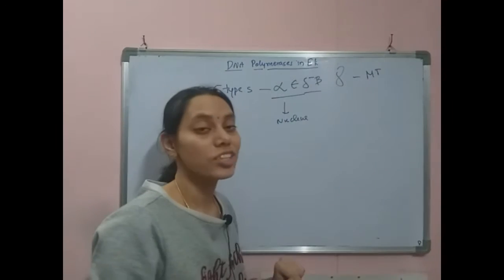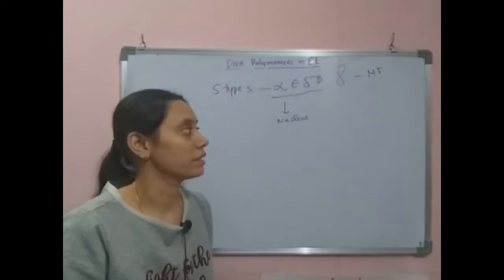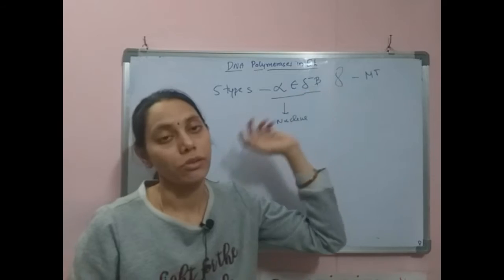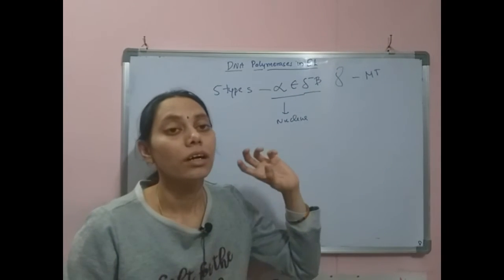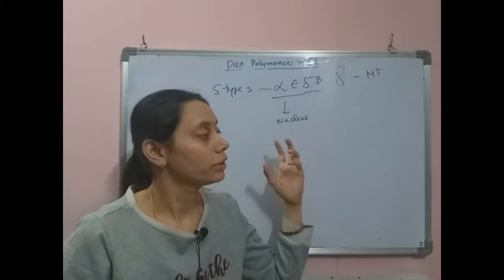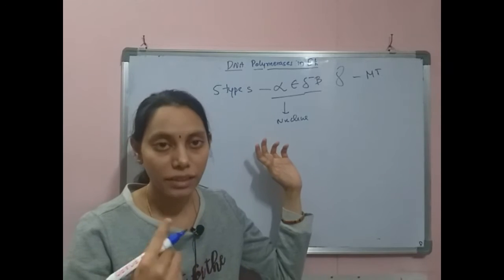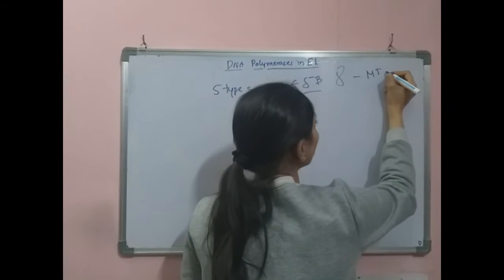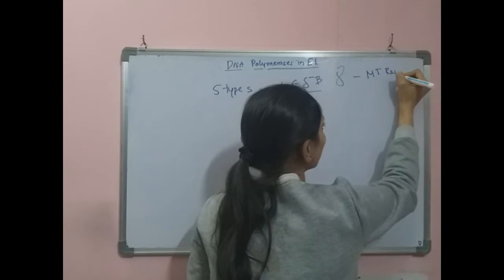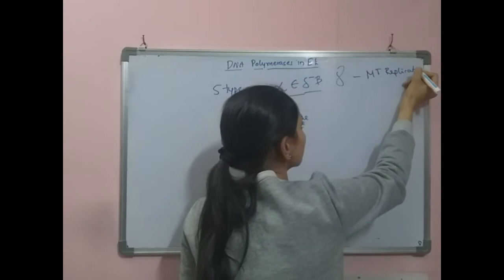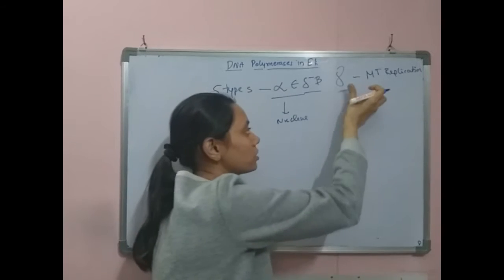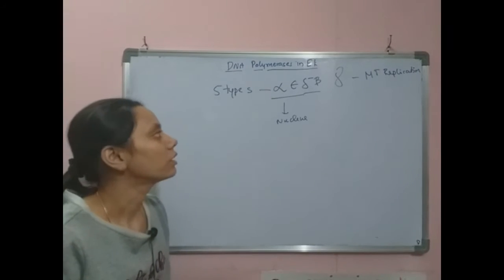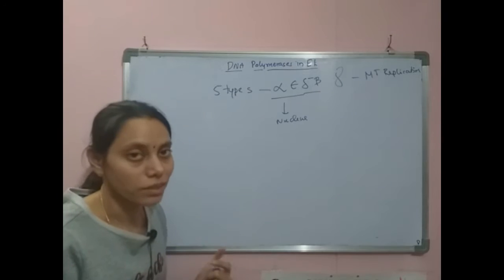So the function is assigned based on its location in the mitochondria. That means it may not be the replicative enzyme for nuclear DNA replication, but it may be helpful in mitochondrial DNA replication. That is how the function of gamma polymerase got assigned.